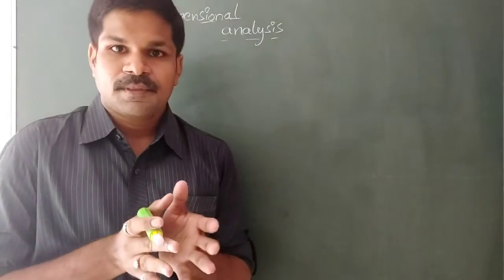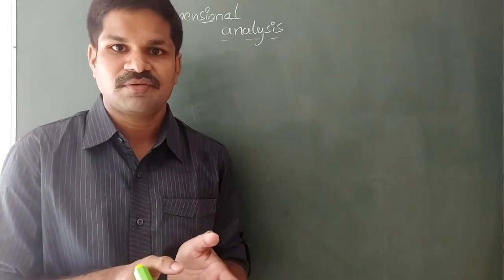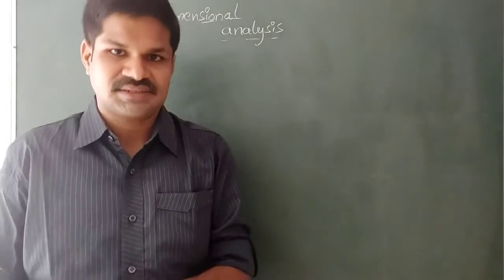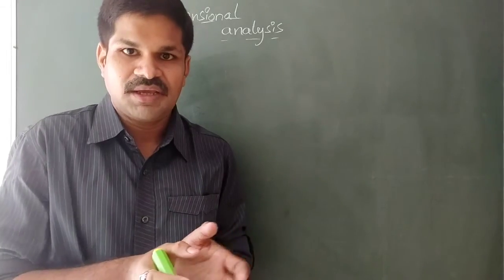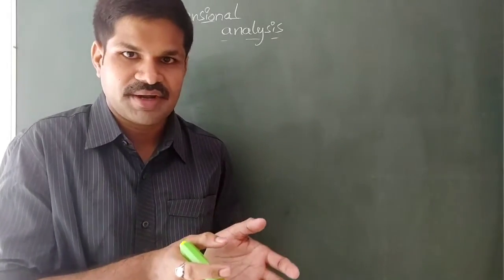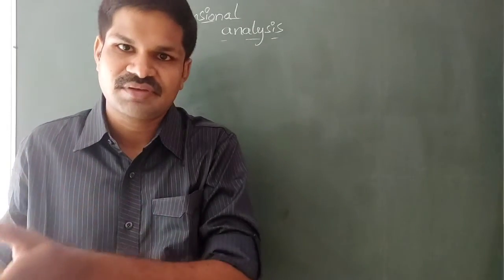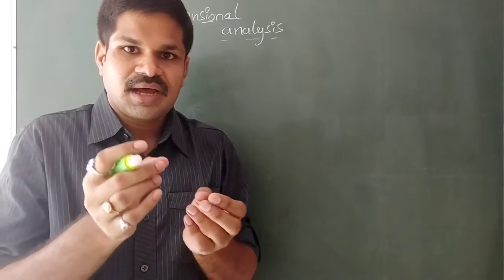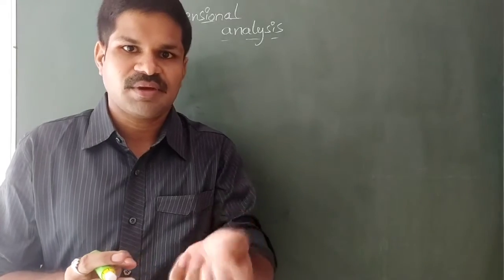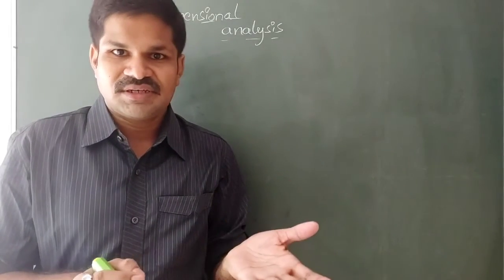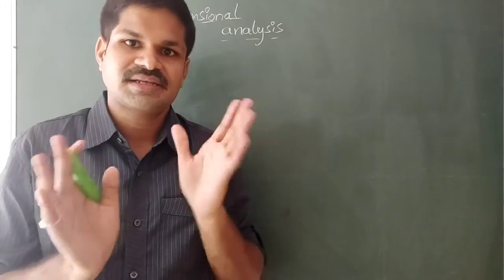First of all, if a derived physical quantity is written in the form of fundamental physical quantities, that means either a product or a division or whatever it may be, in terms of fundamental physical quantities, then the power of that particular fundamental physical quantity is called dimension. So the definition is clear, but an example needs a clear understanding.